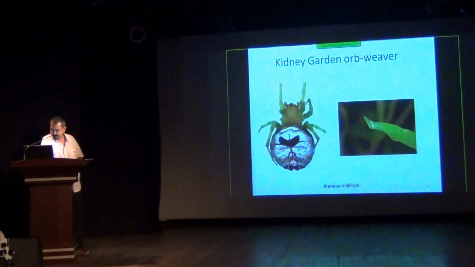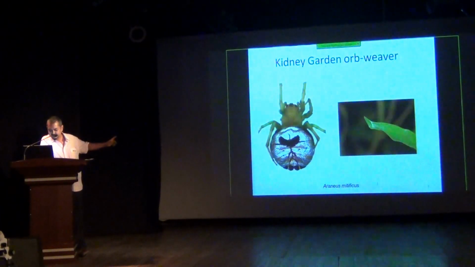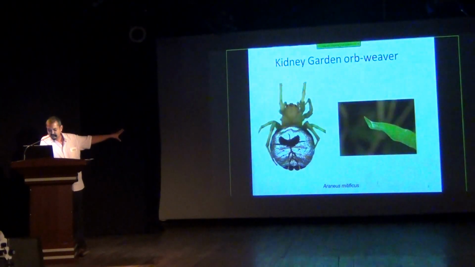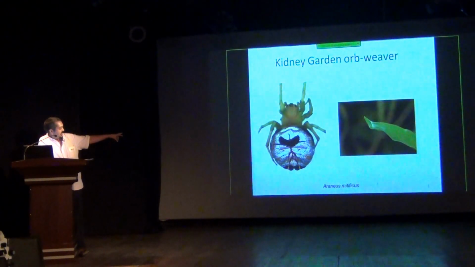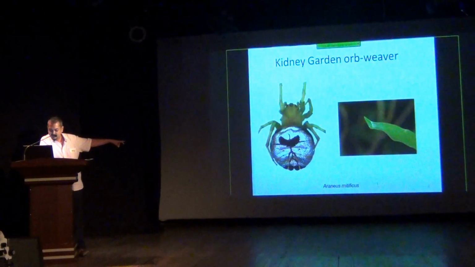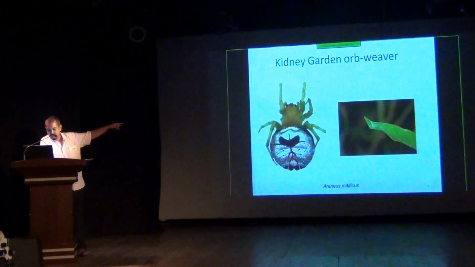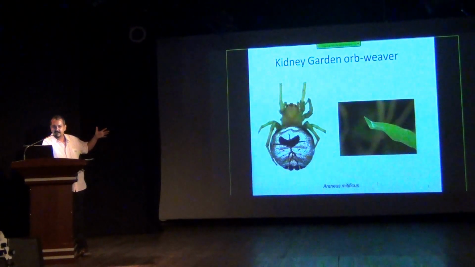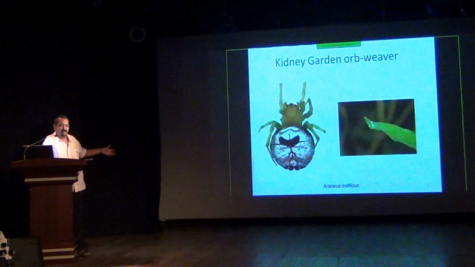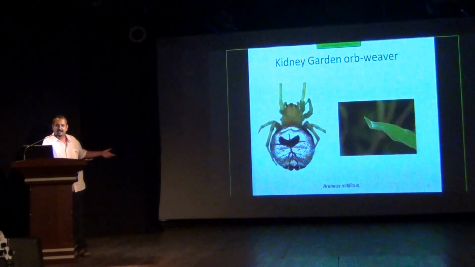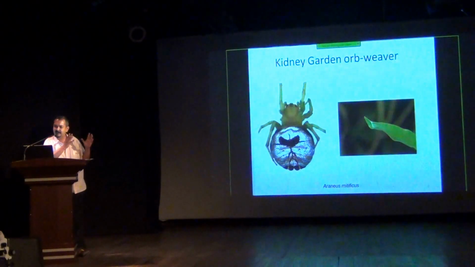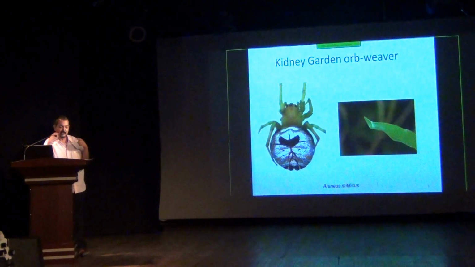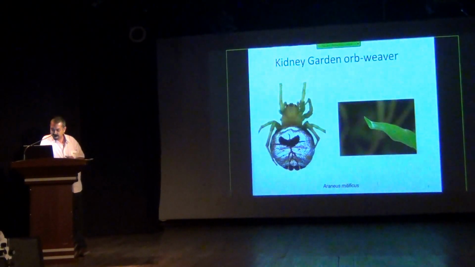What's peculiar about these guys is if you look at them upside down, unfortunately this picture is with them looking up. If it was the other way, the kidney bean kind of marking on its abdomen, followed by the 2 dots, gives it a human face kind of appearance. In fact, a lot of people say that it looks like the guy that comes on the Pringles pack, the old guy with the big mustache.